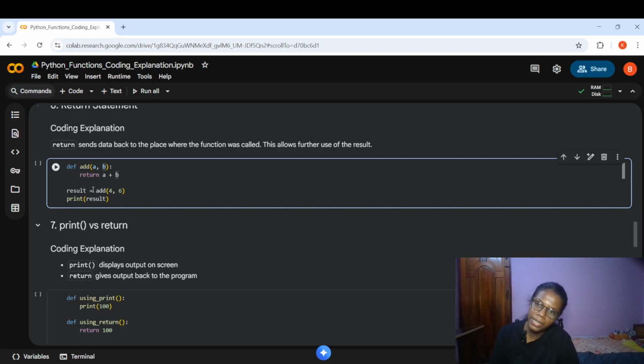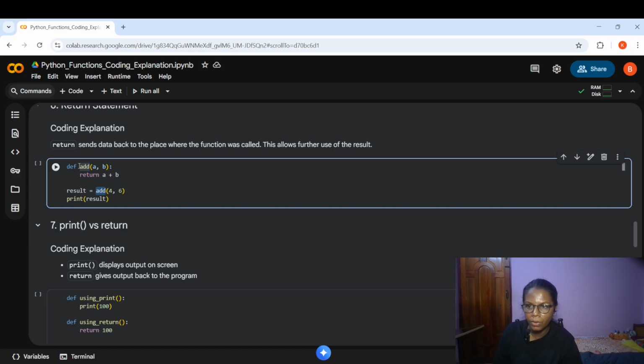So next to that, followed by that, inside a variable result, I'm storing this function. So for this particular parameters, I'm passing an argument. So inside this variable, this function will get stored. So instead of calling the function name, what I have to do is call the variable. That is the use of return statement in Python.